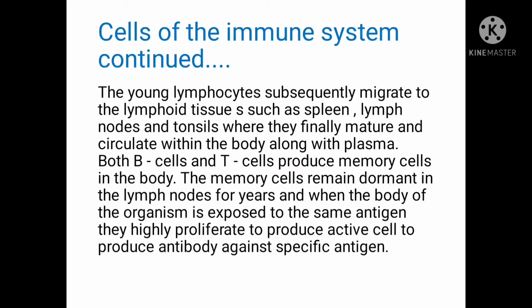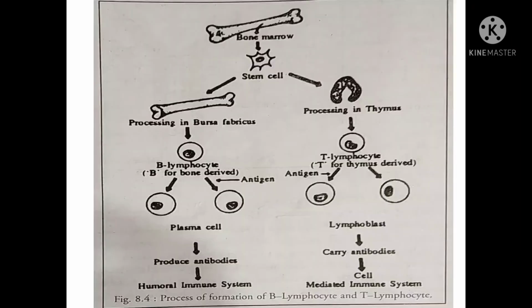The young lymphocytes subsequently migrate to the lymphoid tissue such as spleen, lymph nodes and tonsils, where they finally mature and circulate within the body along with plasma. Both B cells and T cells produce memory cells in the body. The memory cells remain dormant in the lymph nodes for years, and when the body of the organism is exposed to the same antigen, they proliferate highly to produce active cells that produce antibodies against the specific antigen.